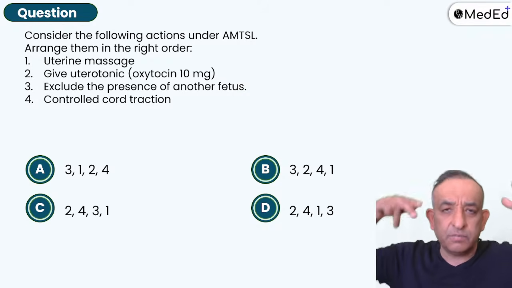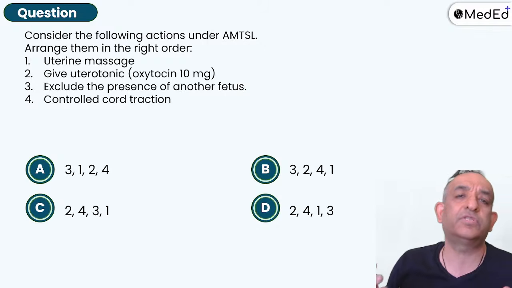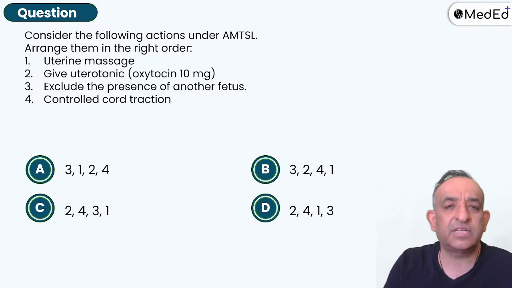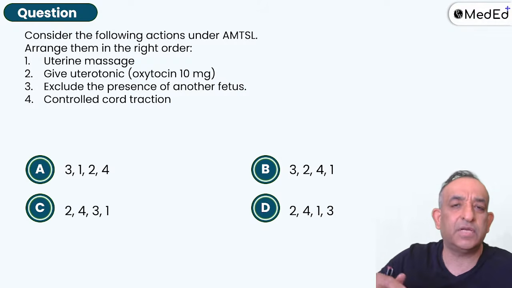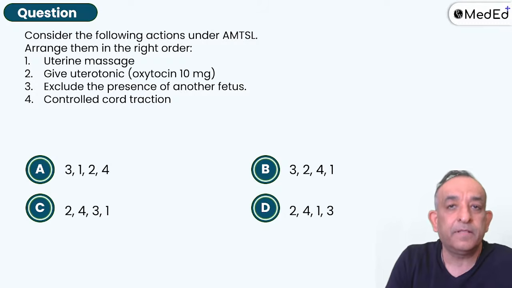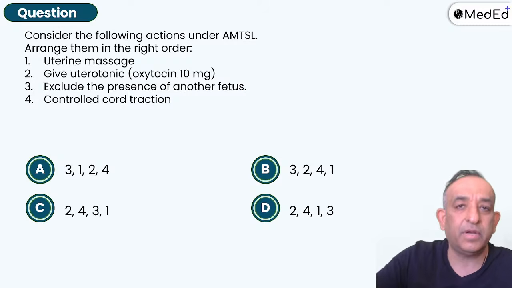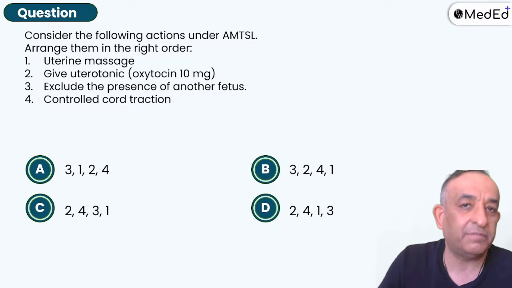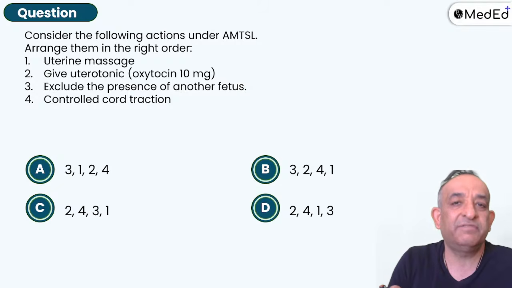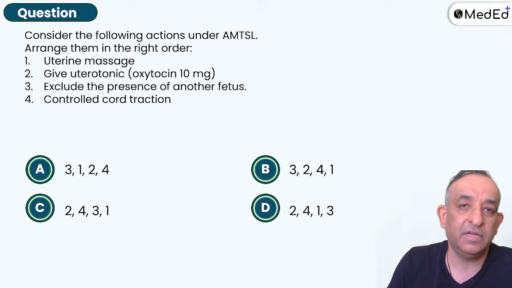So yes, the drill is, the moment the head comes out, you hold the head and take out the anterior shoulder. The moment the anterior shoulder comes out, you give oxytocin to the mother. Then the posterior shoulder comes out, the baby comes out, and once the baby comes out, we hold the baby down for a minute, delayed cord clamping. By that time, the oxytocin which you've given will go on getting absorbed in the body, and the peak action will be getting established.